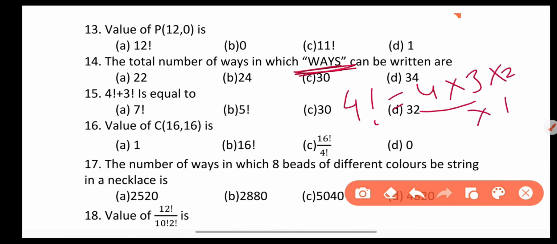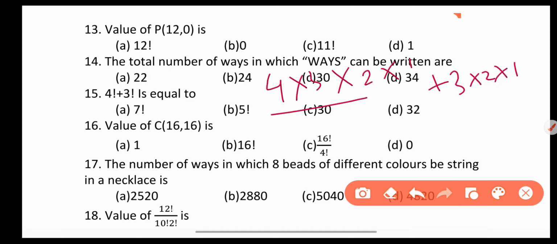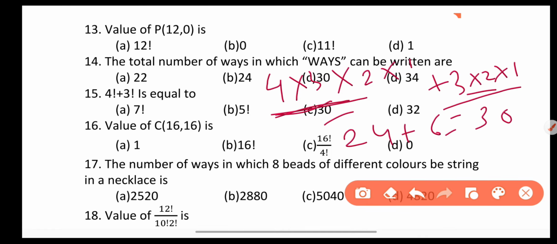Now solve this. 24, B option. Next question, 4 factorial plus 3 factorial is equal to 4 multiplied by 3 multiplied by 2 multiplied by 1 plus 3 multiplied by 2 multiplied by 1. Open factorial of 4 and 3. Now solve this. 24 plus 6, that is 30. So answer is C option.